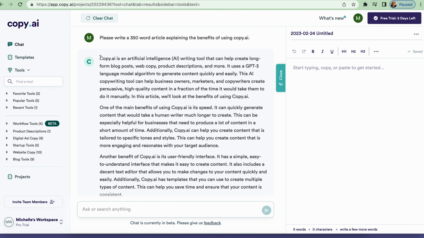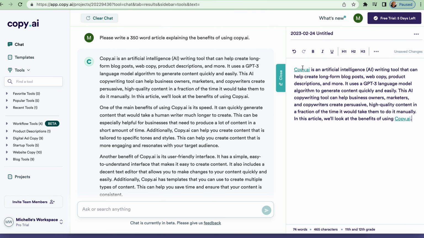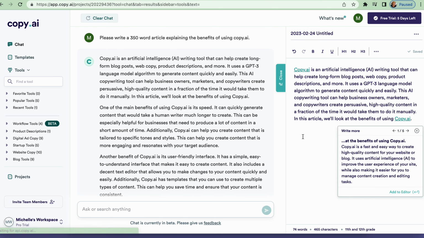So now, let me show you this first. I'm going to take this first paragraph, copy it, and I'm going to place it here, and I'm going to paste it. Press tab to write more. I'm going to press tab. Watch what happens. It's incredible. It'll give you 5 more different ways of wording that paragraph.